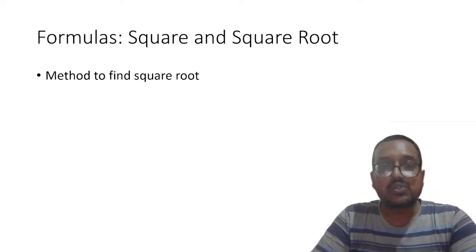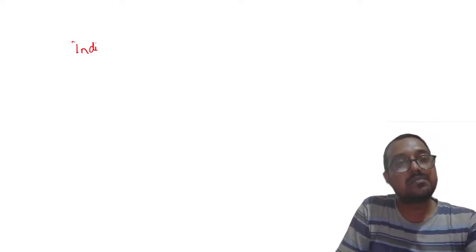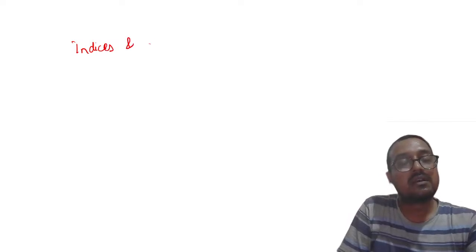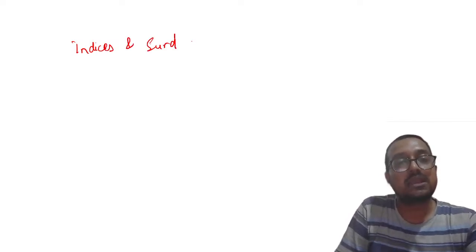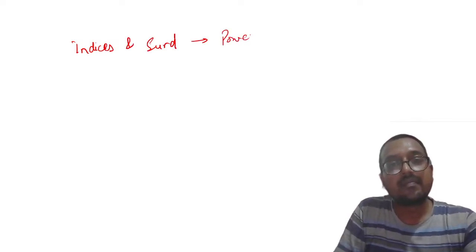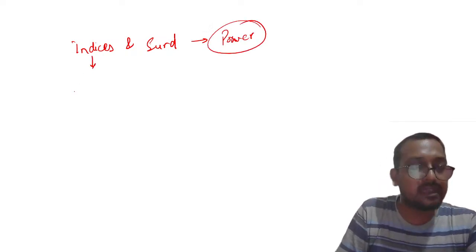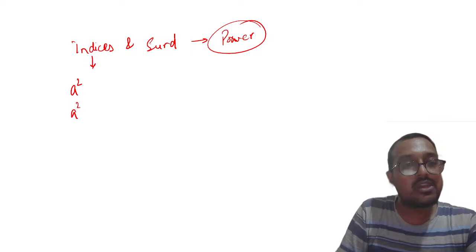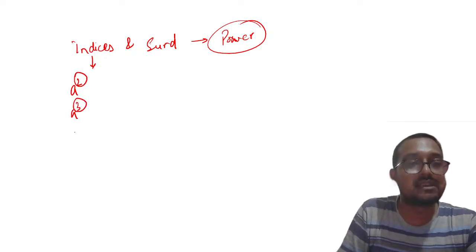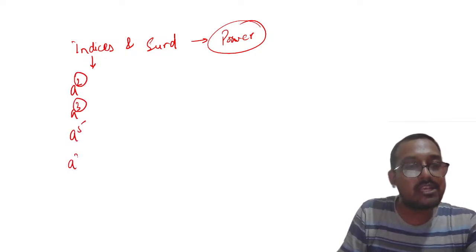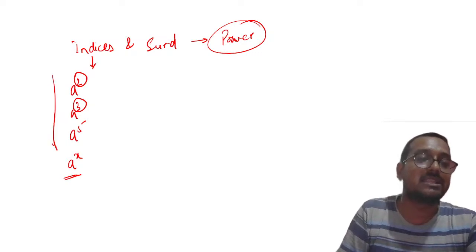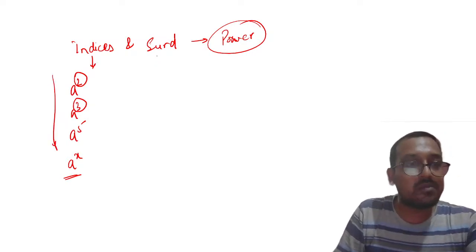Understood? So my dear students, when I am talking about indices and surds, please remember they both mean basically power. Something raised to power something. For example, indices means, let us say, a square, a cube. So all these powers, a raised to power 5, a raised to power x, anything can be written in this form. Understood? Then talking about surds.